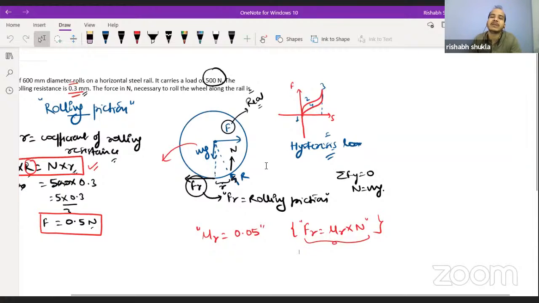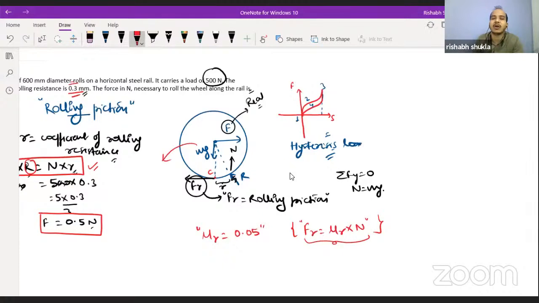By the help of summation Fx equal to 0, summation Fy equal to 0, and net moment about any point equal to 0. We calculated the net moment about, say, this point C. When we calculate the net moment about point C, or from anywhere, we get that Fr into R must be equal to N into r, where small r is the coefficient of rolling resistance.